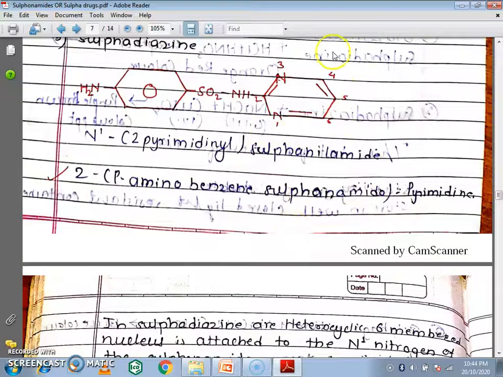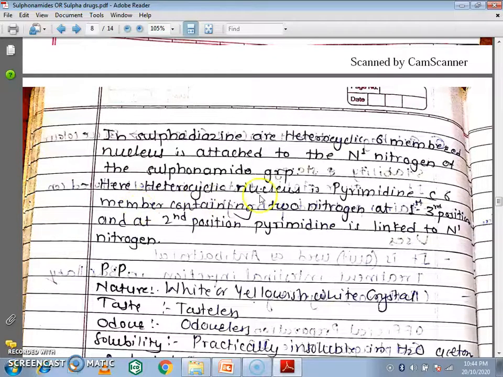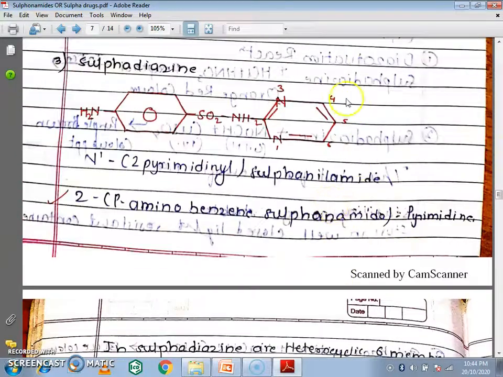Here the heterocyclic nucleus is pyrimidine, a 6-membered ring containing two nitrogens at the first and third positions, and the second carbon is attached to the N1 nitrogen.